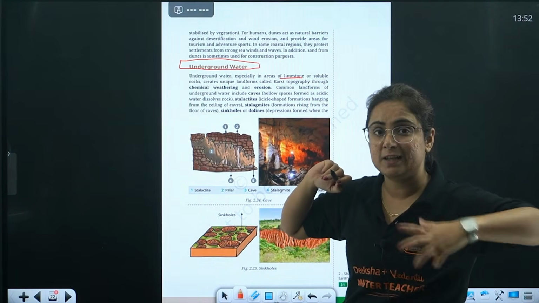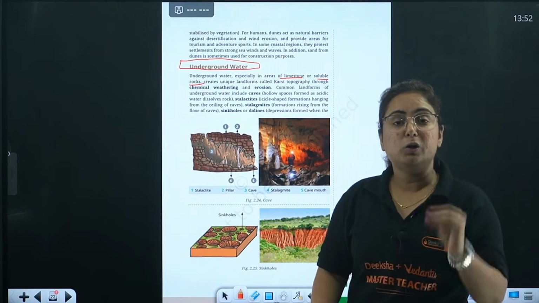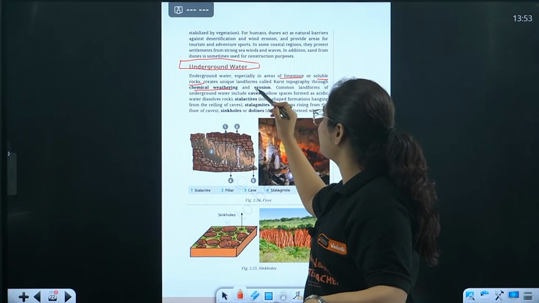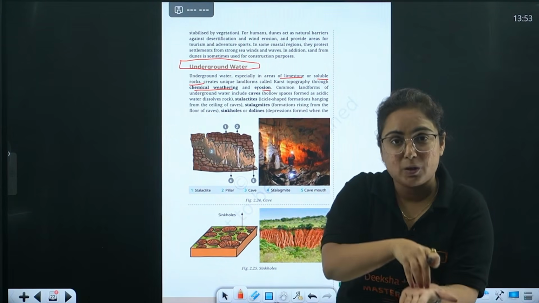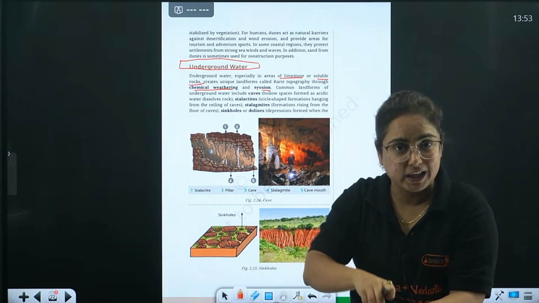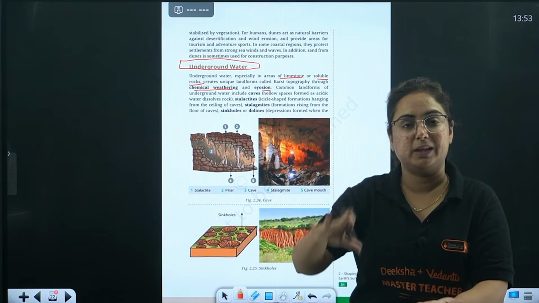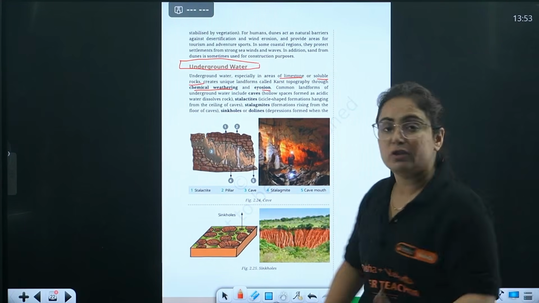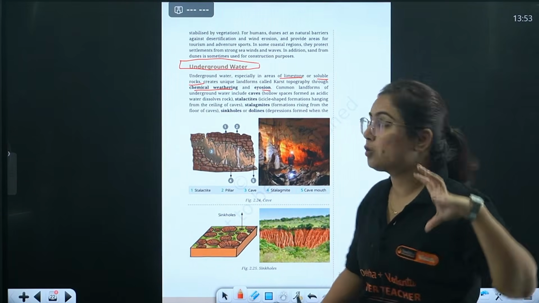Especially in the areas of limestone which is soft or soluble. Why am I saying limestone here? Because it is a soluble rock, which changes its form because of chemical weathering as well as erosion. Now what is chemical weathering? Because of the action of any chemical or any acid, when the rocks are broken into pieces, that is chemical weathering. When they get eroded and move to another place, that is erosion. Does it happen below the surface when limestones are there? Yes, it happens.